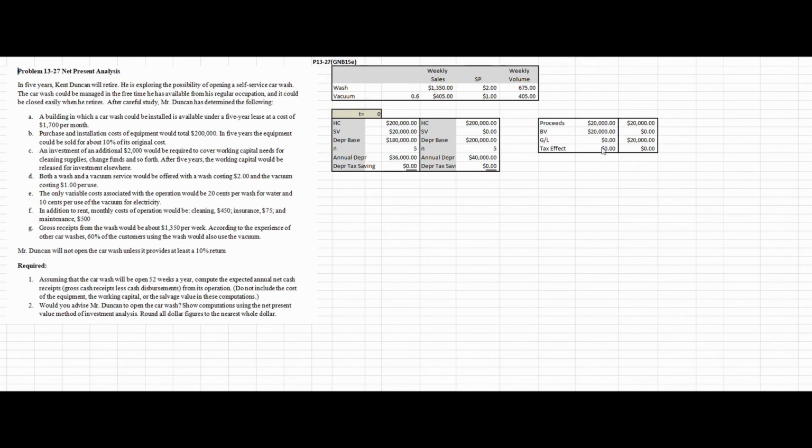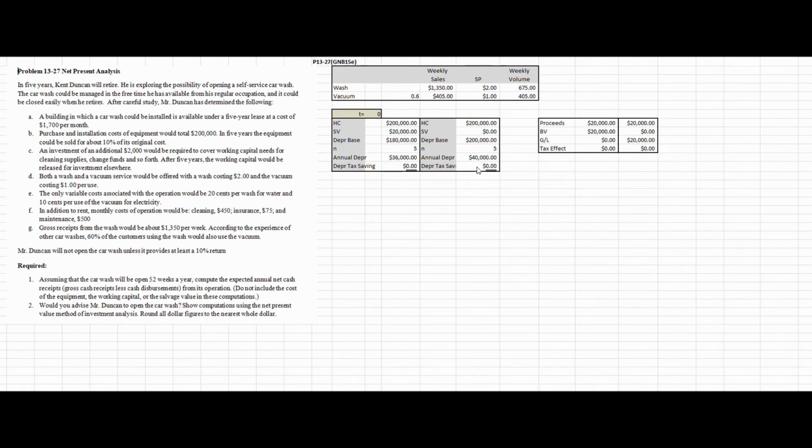So this gain and loss scenario is correlated to this depreciation scenario. What would happen if I decided to estimate my salvage value to be 0? That means that my historical cost would be $200,000. My estimated salvage value would be 0, so my depreciable base would be the full $200,000. That would give me an annual depreciation of $40,000 a year.